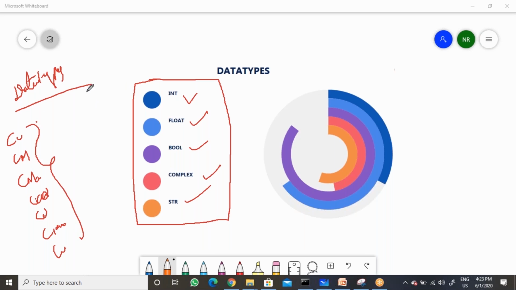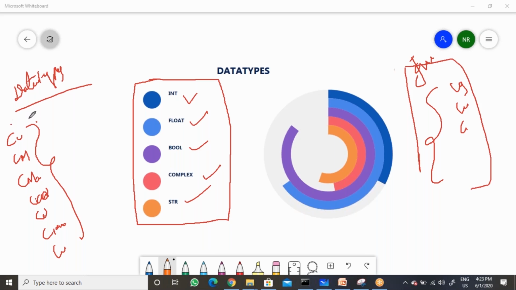Then if you take another business, or some people will use Java, then they have to store data like customer name, customer mobile. So Java should accept it and Python also will accept it.